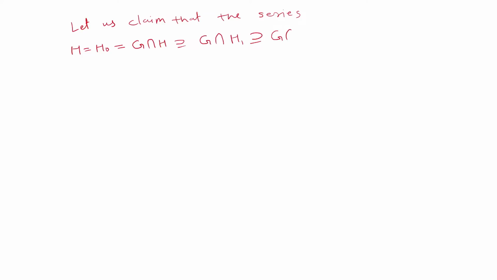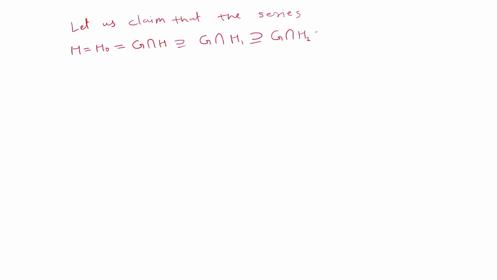For this, let us claim that the series in which the first element is H0, obtained by taking the intersection of H with G, contains G intersection H1, it contains, so like this, G intersection H2.